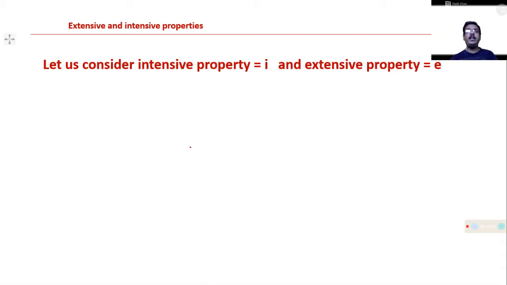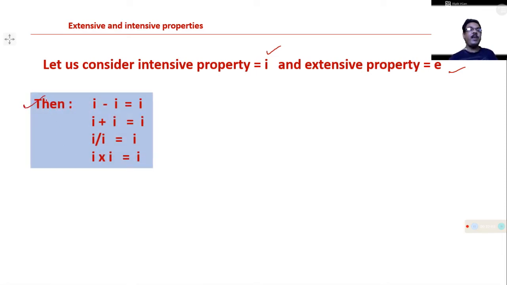Let us consider the intensive property as I and the extensive property as U. These are very important relationships. If an intensive property is subtracted from an intensive property, that should be an intensive property. Intensive added with intensive gives an intensive property. Intensive divided by intensive also gives an intensive property. And intensive multiplied with intensive also gives an intensive property.